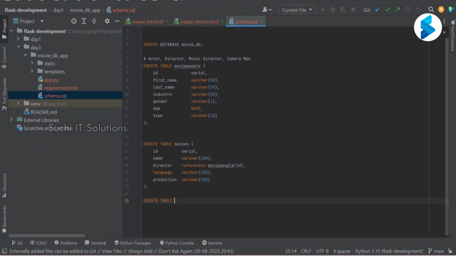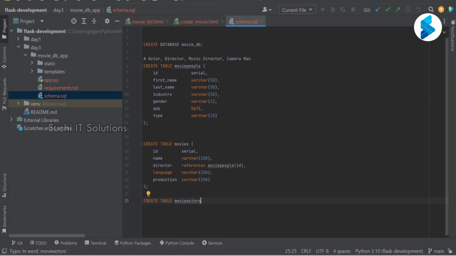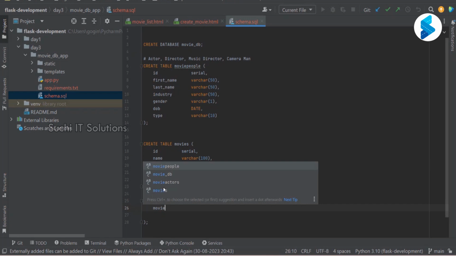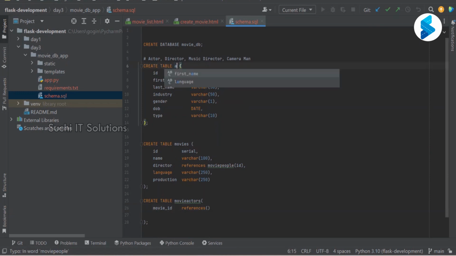Create table movie actors. So all I need is movie ID, references, or else okay, fine.